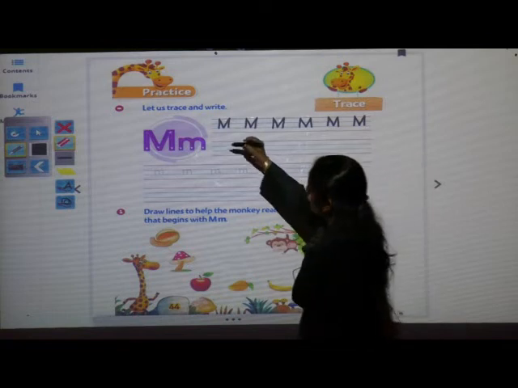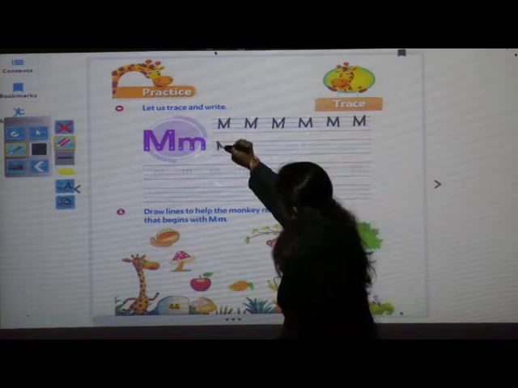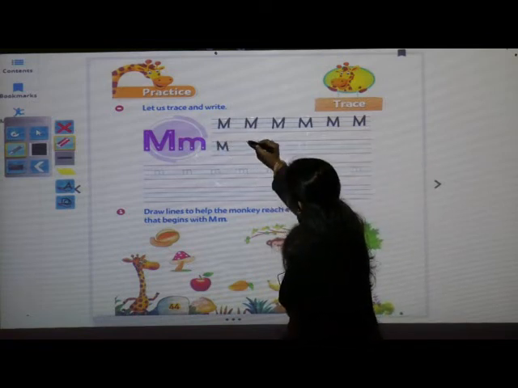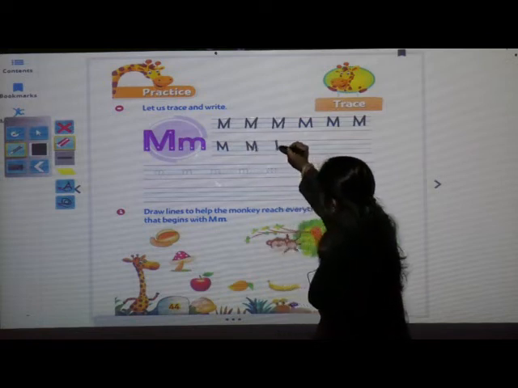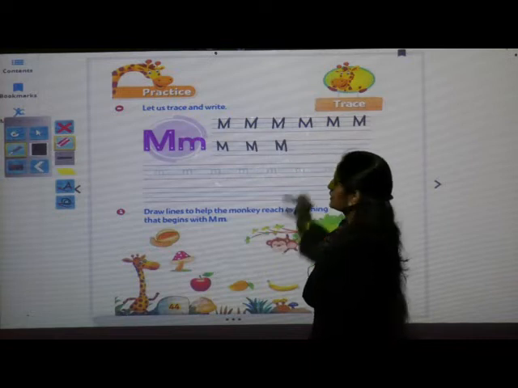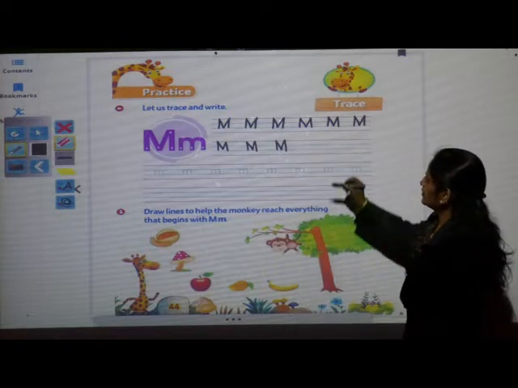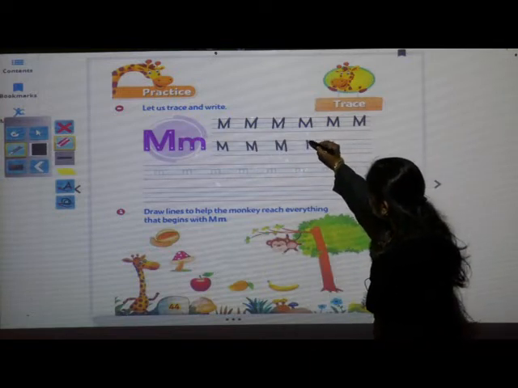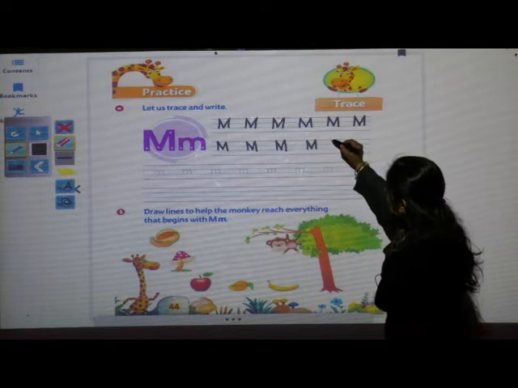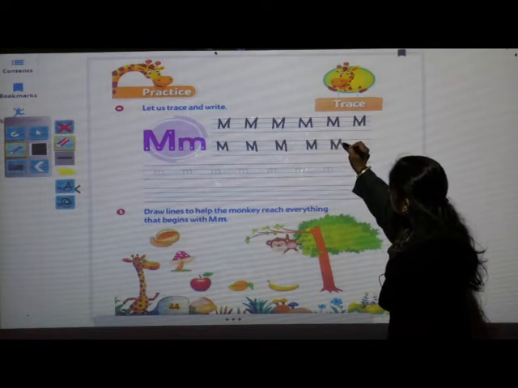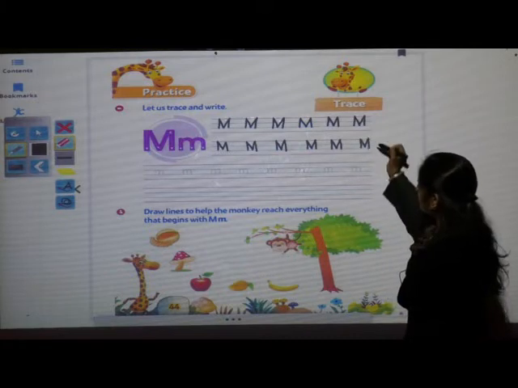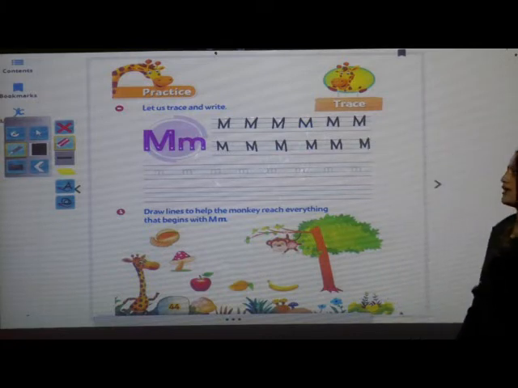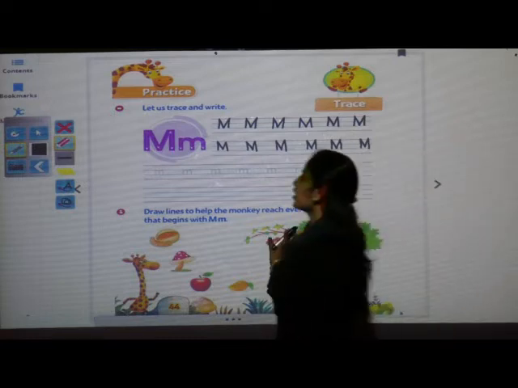One more time we have to practice here in these lines. Capital letter M. Complete fast. In good handwriting you have to write. Okay children. Capital letter M. Finished? Now I will show you how to write small letter m.